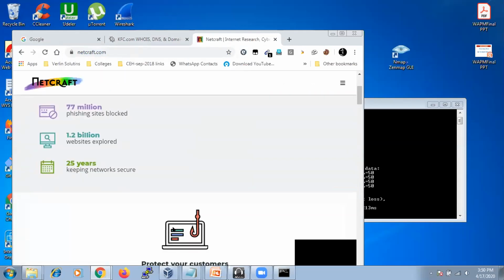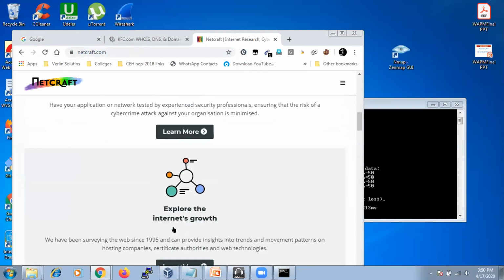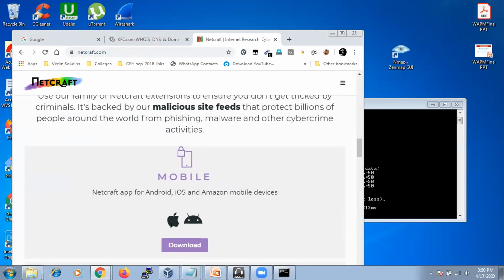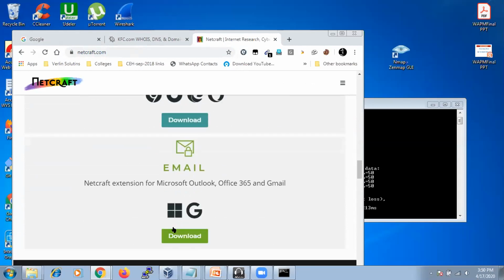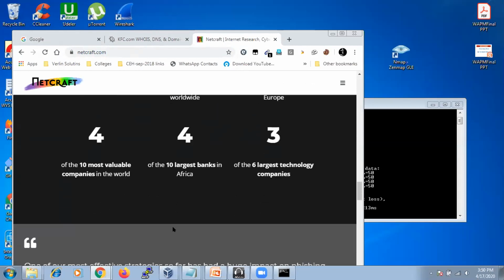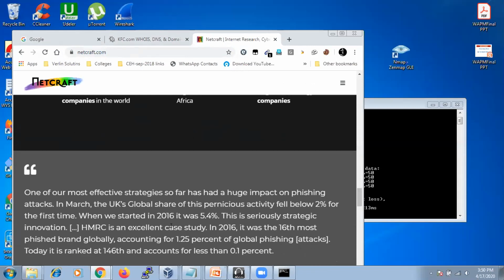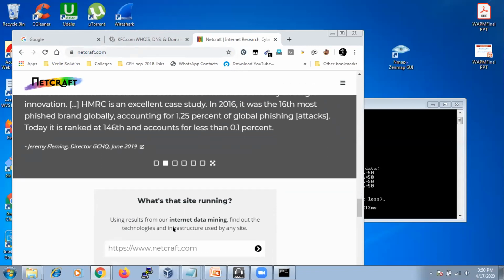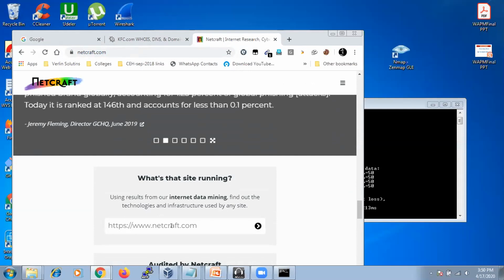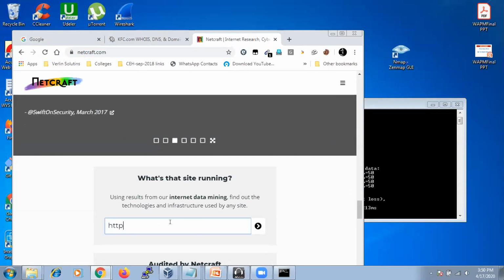This website is going to give you more information related to kfc.com, along with the technology they have used to build that particular website, what extra name servers there are, what the RSA encryption is, and whether any certifications are there. All those things we are going to gather for that website. The format we are going to use here is HTTPS www.kfc.com. If you directly type kfc.com, it won't accept. Okay, just click on go here.